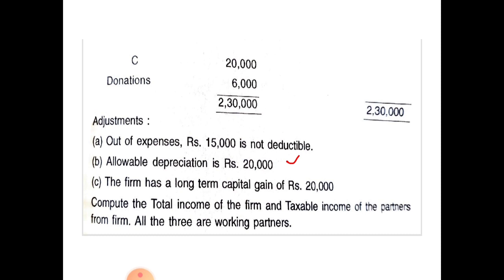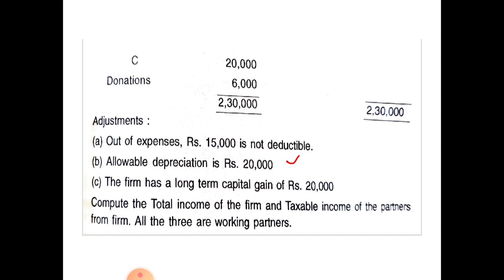You have to consider this long term capital gain while calculating the total income under capital gains head. But while calculating total income to be treated separately, you cannot show this long term capital gain. Why? Because it is not included in the income and expenditure account, and because of this item there is no change in the net loss. That is why no need to show there. You have to consider it while calculating the total income.